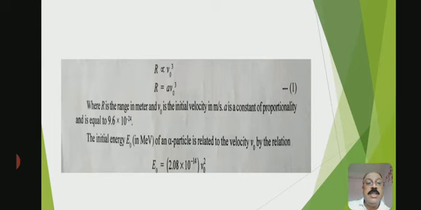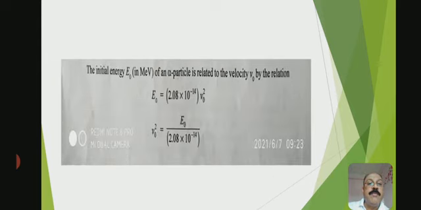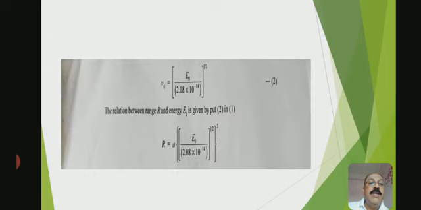Now the initial energy E naught, in million electron volts, of an alpha particle is related to the velocity V naught by the relation E naught is equal to 2.08 into 10 raised to minus 14 V naught square. So V naught square is equal to E naught divided by 2.08 into 10 to the power of minus 14. Now rearranging this, V naught is equal to the square root of E naught divided by 2.08 into 10 raised to minus 14.